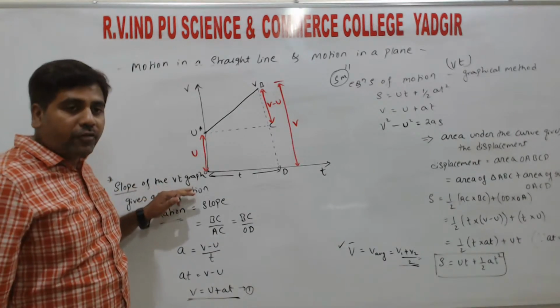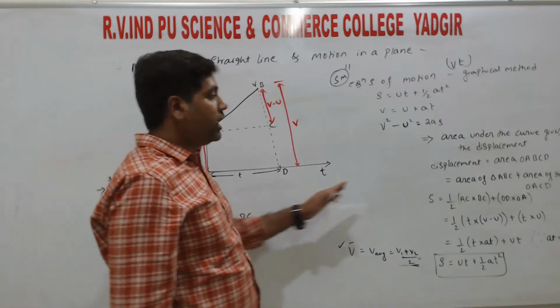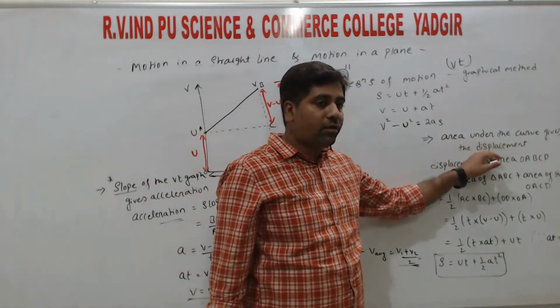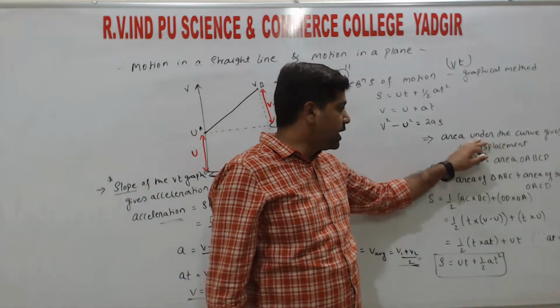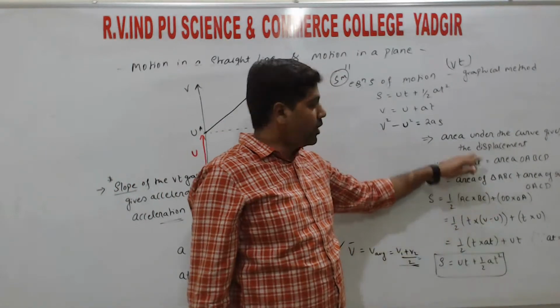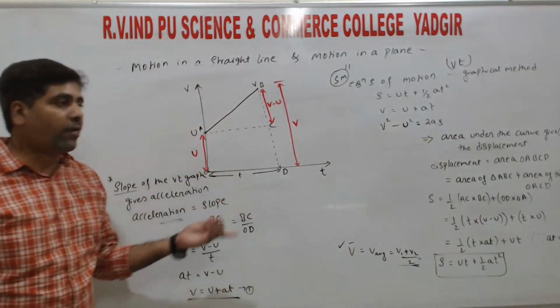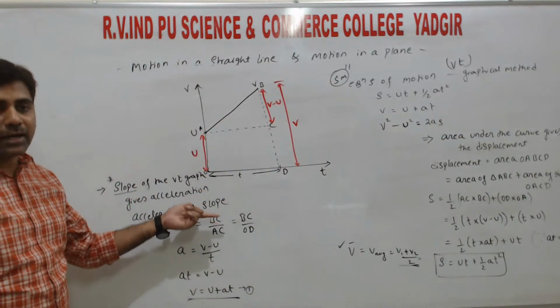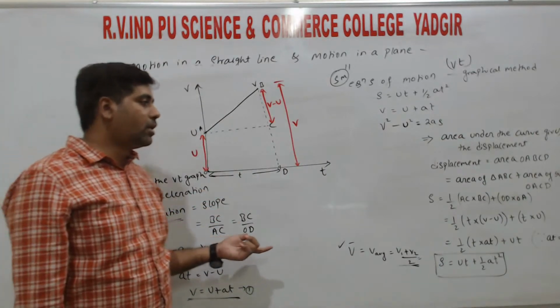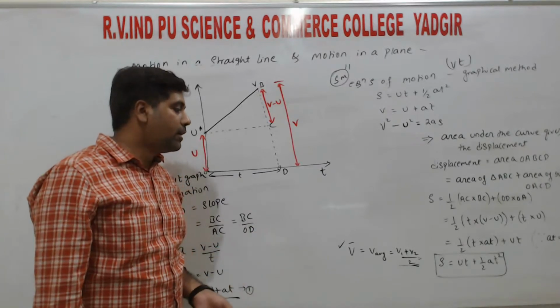The slope of the VT graph gives what? Acceleration. And when deriving this, the area under the curve gives what? The displacement. So write this statement and then continue the steps. If you miss this main statement, you will lose marks, because it is a 5 mark question. So practice simple derivations; these derivations are repeated very often, right?